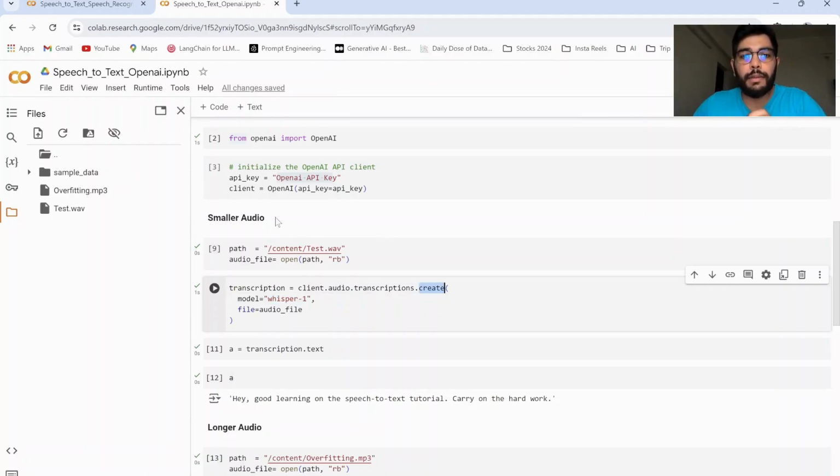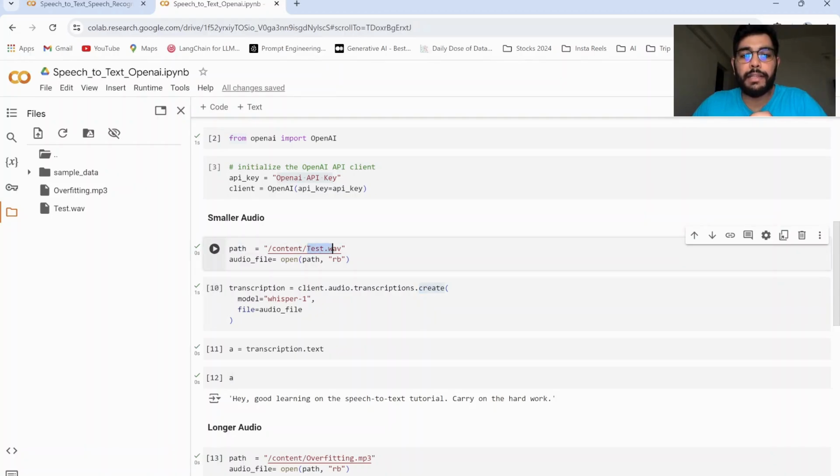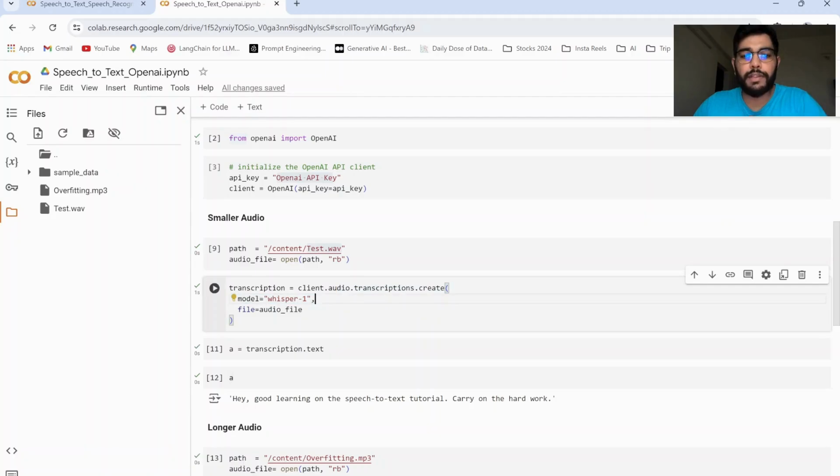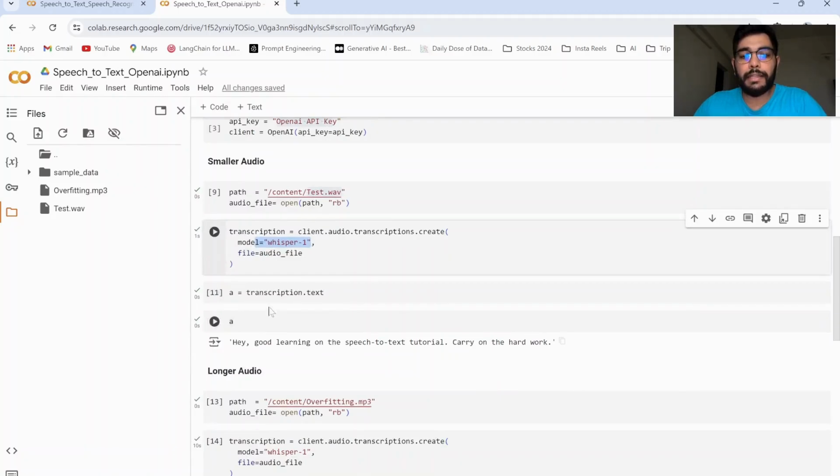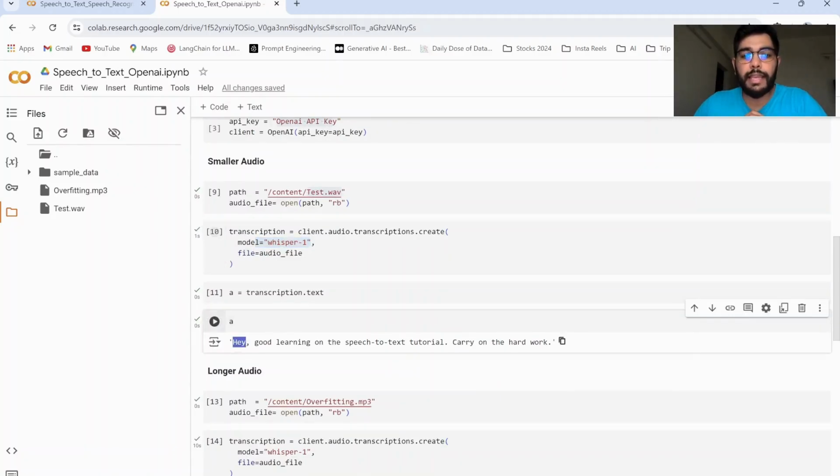The first audio file that we'll be transcribing is the small audio file, that was the 1.1 MB file, test.wav, which is over here on the left. We'll be directly passing that as an input to this audio.transcriptions.create function with the model that we want to transcribe it through, and we'll get the transcription. That is, hey, good learning on the speech to text tutorial, carry on the hard work.